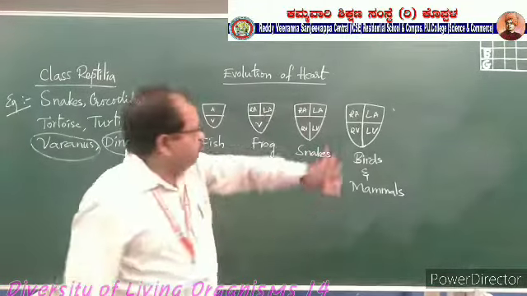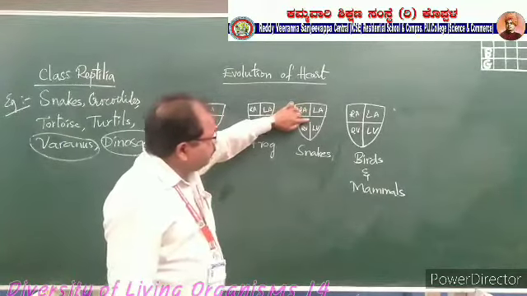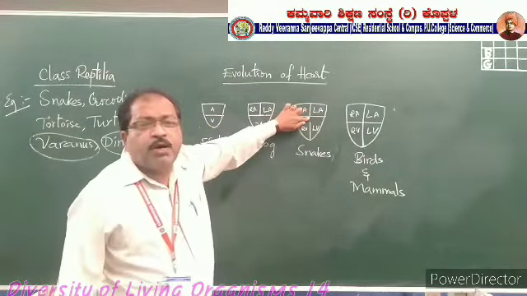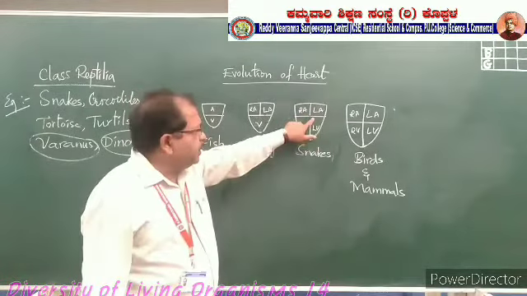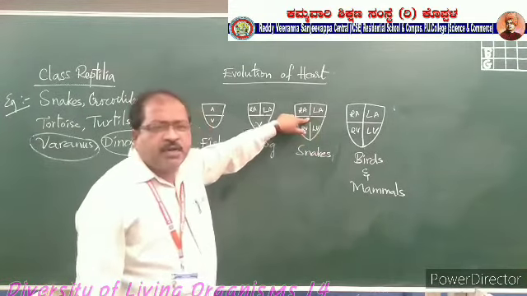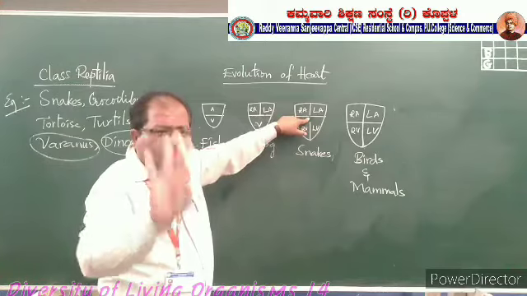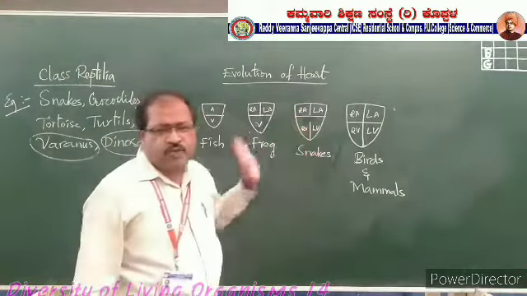In the crocodile, you might be finding the incompletely divided 4-chambered heart. Here auricles are divided, but ventricles are not divided. Incompletely divided 4-chambered heart is presented in the crocodiles.